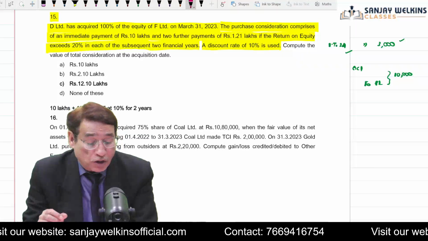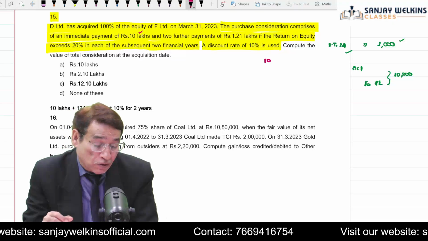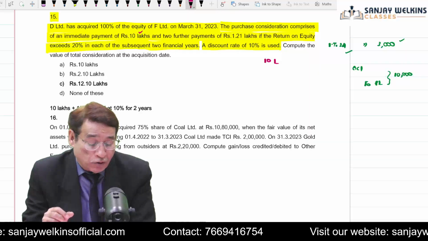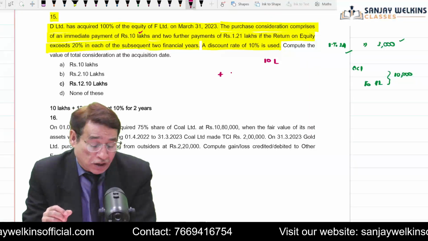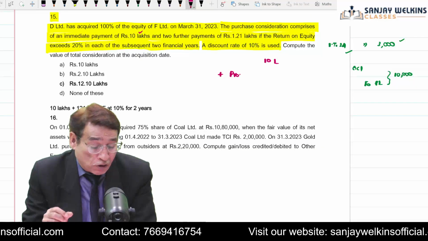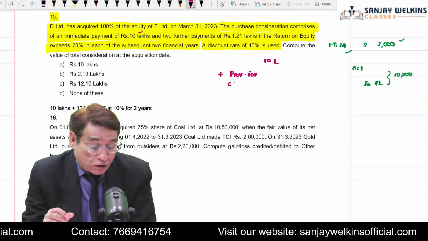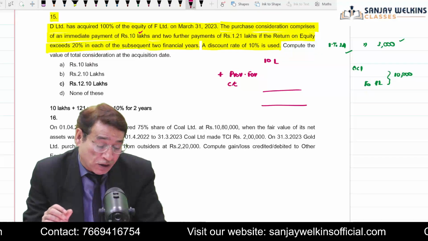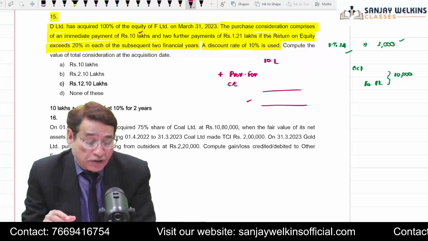So your total consideration will be, you are making a payment of 10 lakh. This is obviously an immediate amount, so you are going to consider the 10 lakh as part of purchase consideration. Besides that, you are going to take into account the present value. Generally we write it this way, provision for contingent consideration. It will also be made part of consideration, and this will be your total consideration. So we have to find out the present value.